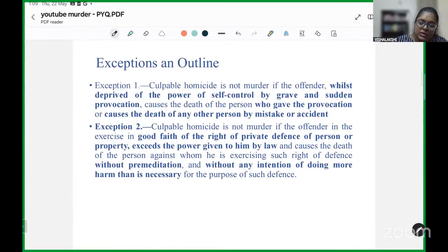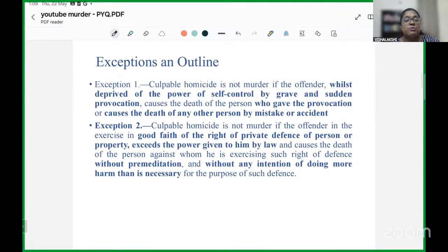I have also given us the outline of the exceptions. As stated by me in the start, there are situations in which there may be a circumstance that this act will not come under the ambit of murder. And what are those situations?